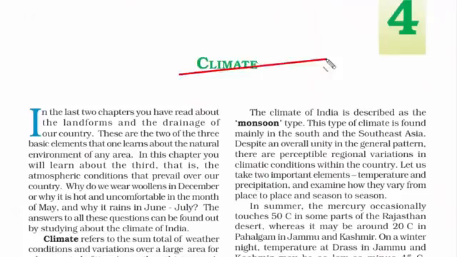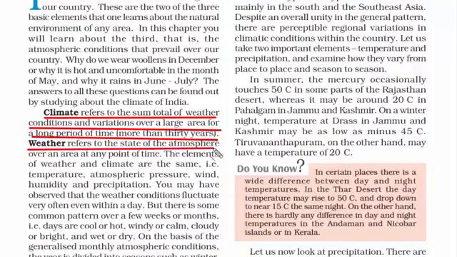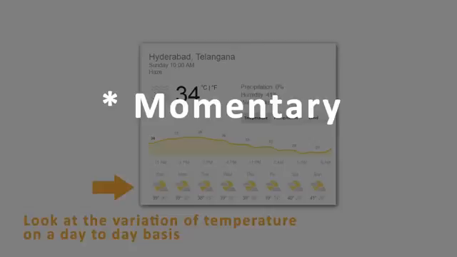Chapter 4: Climate. So in this chapter, we will read about the weather condition of our country. You will always hear these two words, climate and weather. Usually these two words are used in the same context, but the meanings are slightly different. In simple terms, weather is momentary.